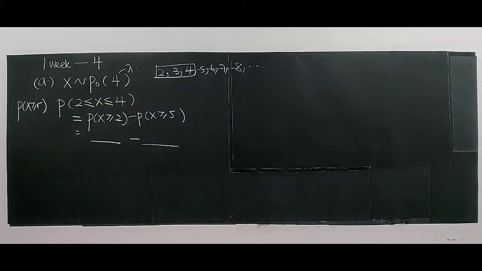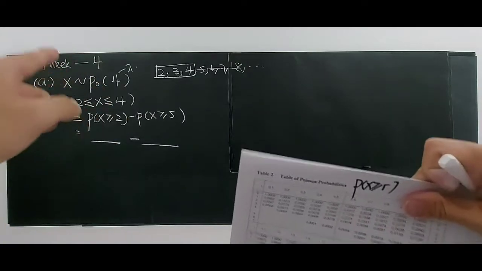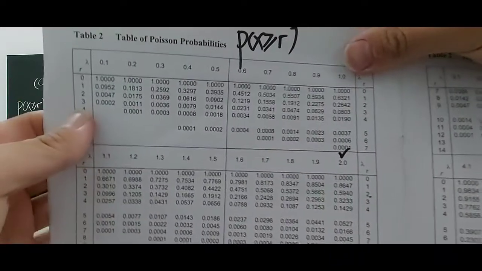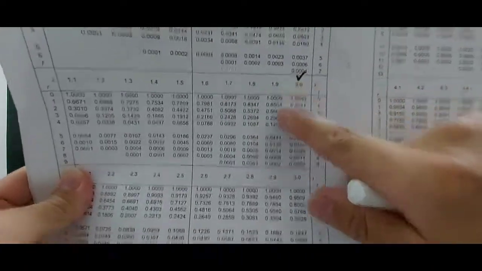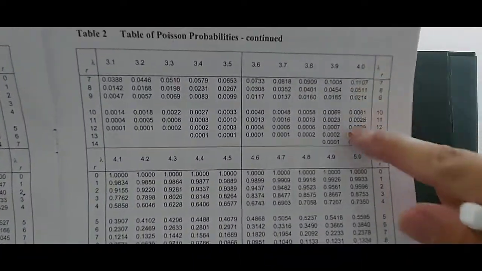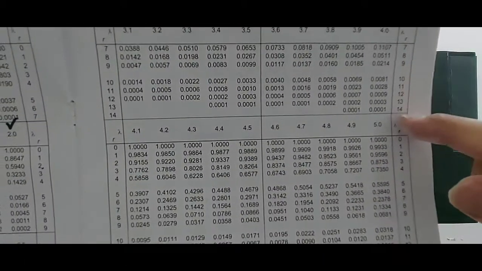Let's look at our statistical table provided in your exam. This is the statistical table. Let's find the Poisson distribution. This is the Poisson distribution. The mean now is 4, so you look for where the mean is 4. It's in this column here. Can you see that 4? It runs from 0 up to 6 and up to 14.